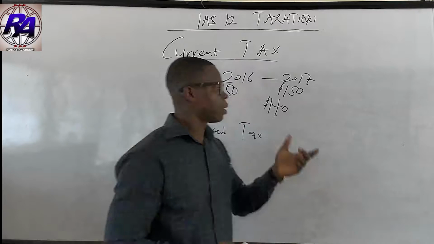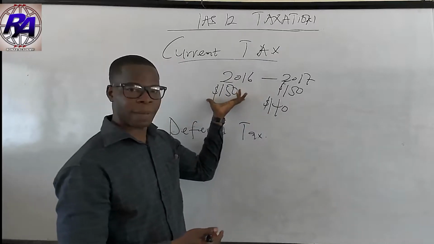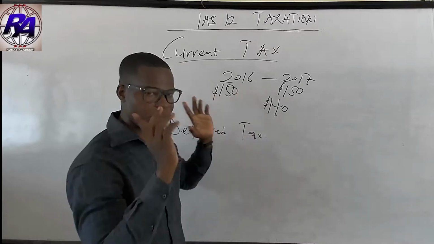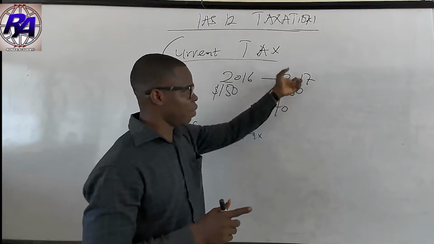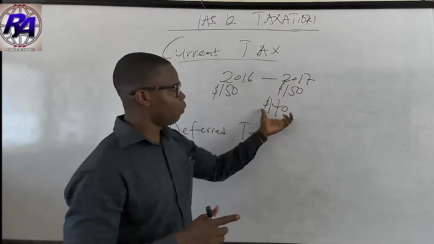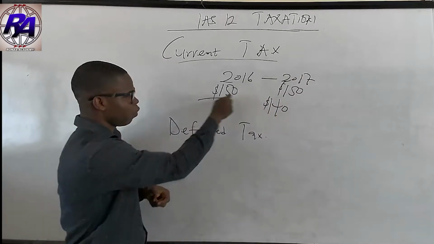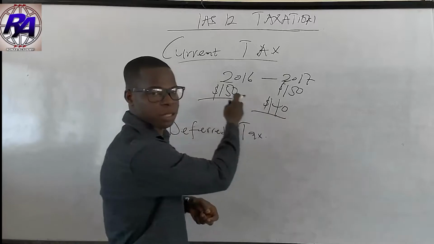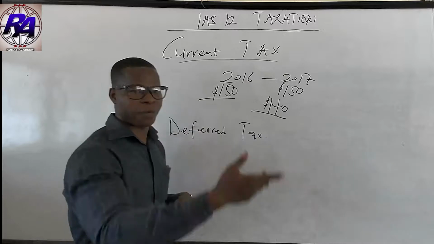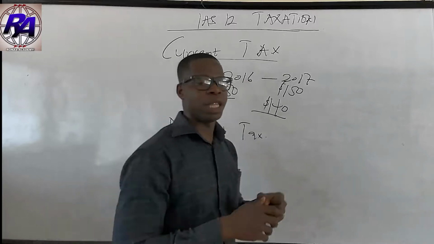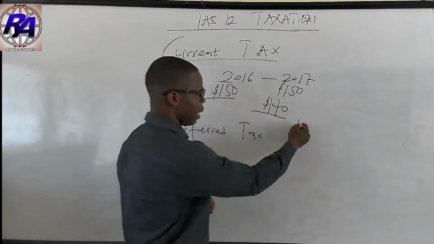So in this case, we have the tax estimate in 2016. A tax estimate means it's payable, if not paid. In 2017, we've also made an estimate of $150, but within the year 2017, we've paid $140 in respect of the 2016 tax. What does it mean? We made a provision for this, but we paid this. So this is an over provision of tax. Anytime there is an over provision of tax, it is an income to the entity. I'll find the difference, which is going to give me $10.